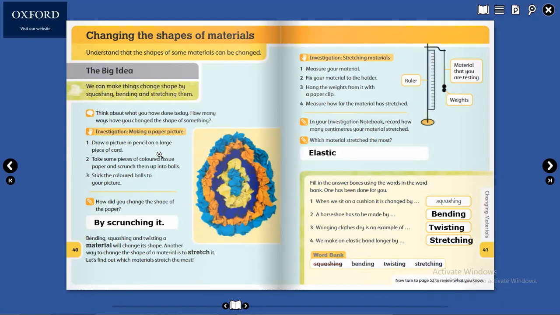We make an elastic band longer by stretching. Stretching. Yes, stretching. Thank you, good.